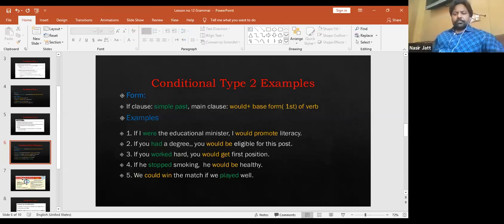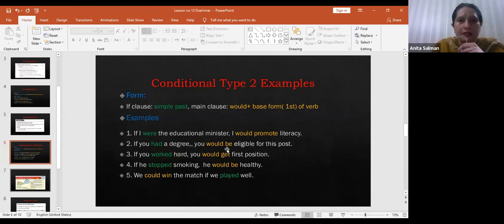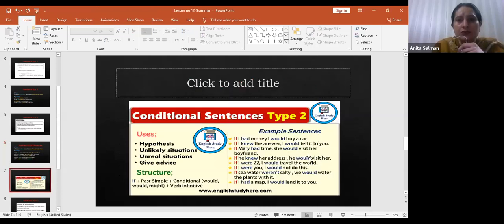Yesterday we also discussed this one, right? Here are so many examples. You can also read these examples again, right? They have given the use: hypothetical situations we can write in this, unlikely situations, unreal situations, and it is also used to give advice. Structure: the if clause consists of past tense, simple past tense, right? And would, should, and might could be here, right? But we have to prefer would only, because in your syllabus there are only would sentences. But if they have written would mistakenly here, it could be could, and might could also be written in that. Plus verb infinitive, meaning always the simple present form of the verb with that.